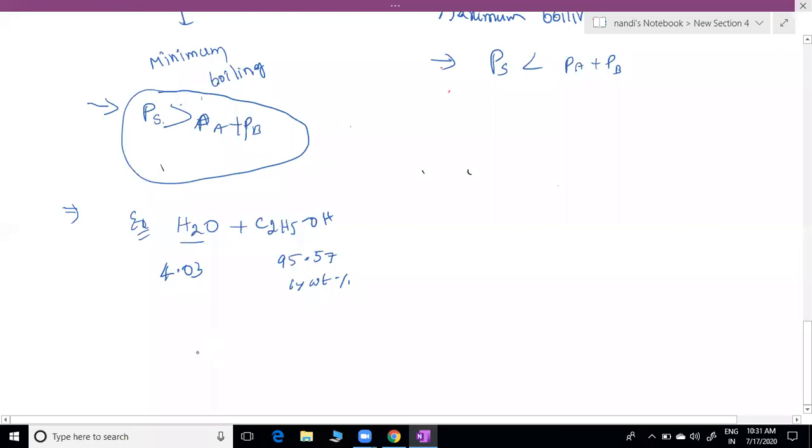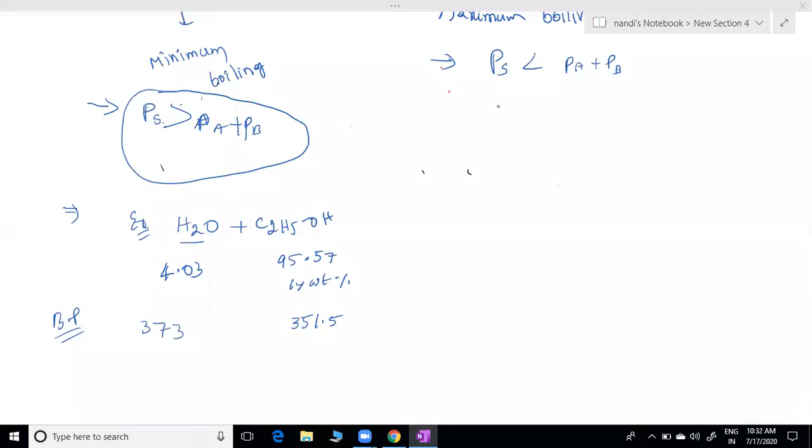Is it clear? And what is the boiling point of water? Can I write 100 degrees centigrade or 373 Kelvin? Ethyl alcohol boiling point, 351.5. Any doubt here?